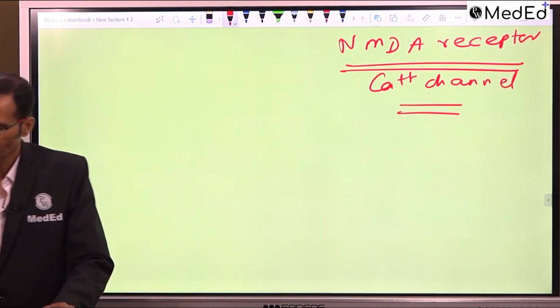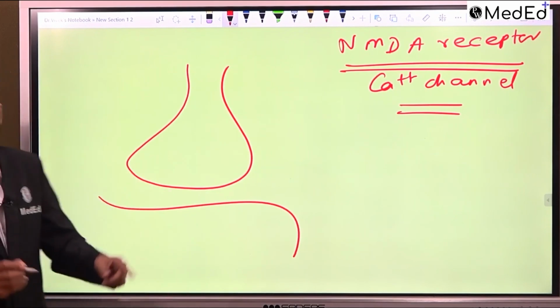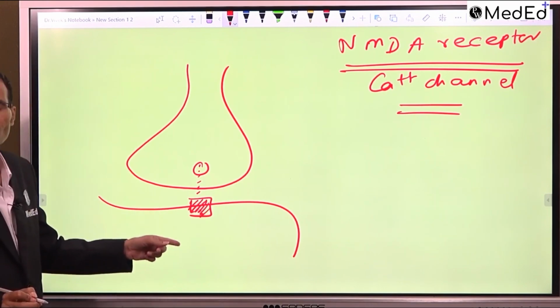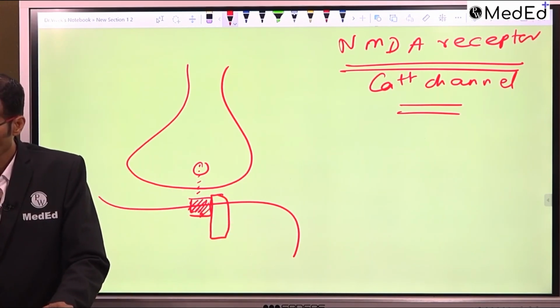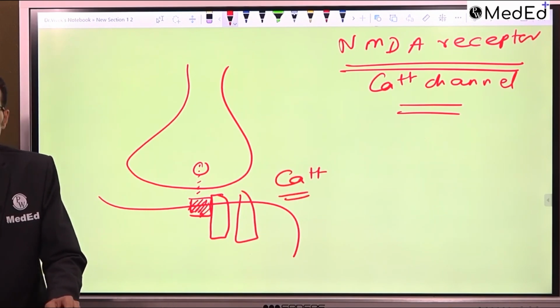What happens is that glutamate is released by the presynaptic neuron. It binds with its NMDA receptor in the postsynaptic membrane. Now, there is opening of calcium channels in the postsynaptic membrane.